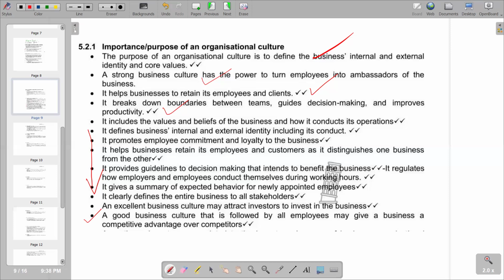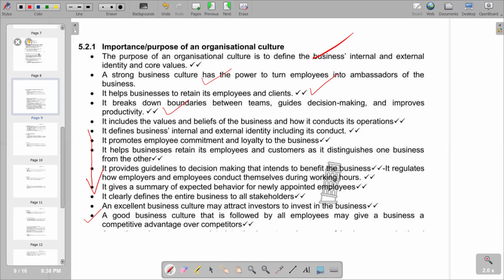So basically, obviously, by abiding by our organizational culture, it gives our organization the competitive advantage over our competitors. Remember, when all the workers or employees are abiding by their organizational culture, obviously they are going to have cooperation in their activities, and obviously it's going to give an upper hand in terms of performance of the business. So basically, that's what we have on the importance or purpose of an organizational culture.